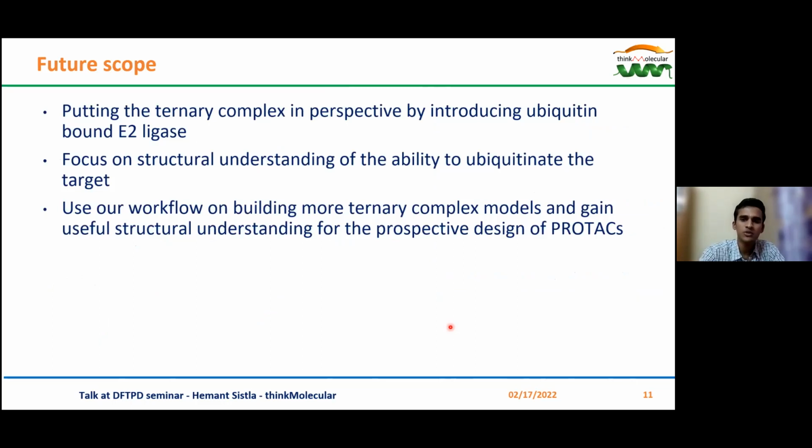We look forward to putting the ternary complex in perspective by introducing the ubiquitin-bound E2 ligase into the picture. This way, we hope to gain a structural understanding of the feasibility of ubiquitination of the target. We are also very keen on using our workflow to build more ternary complex models and gain useful structural understanding for the prospective design of PROTACs.